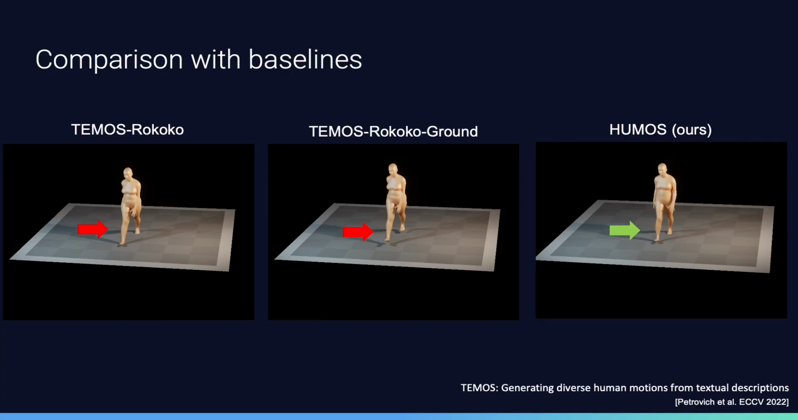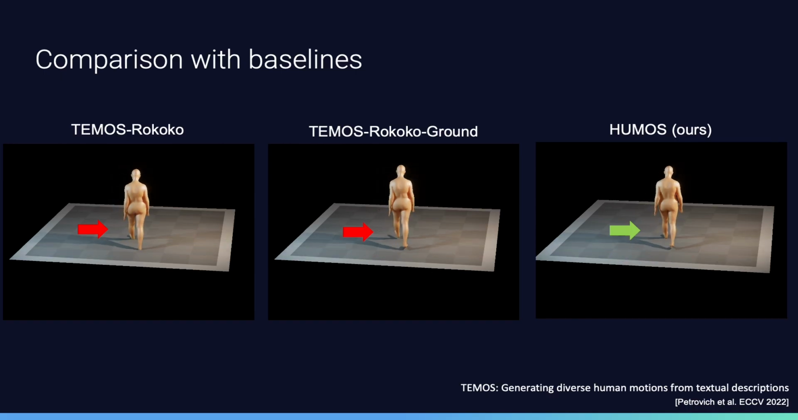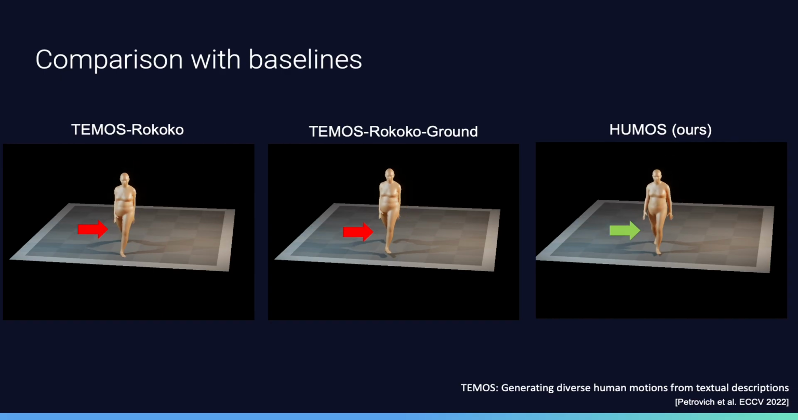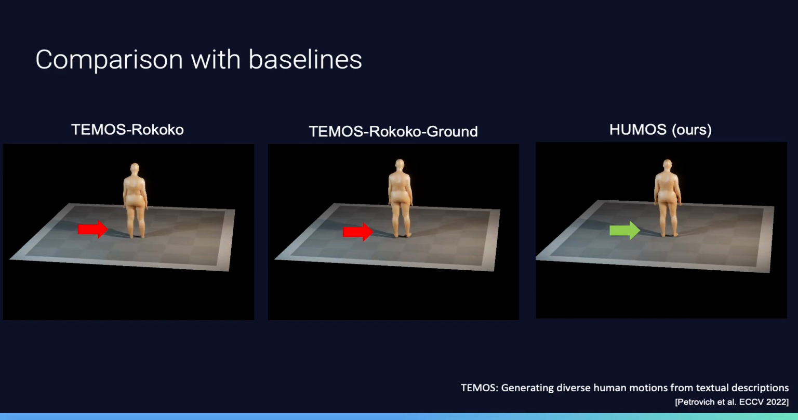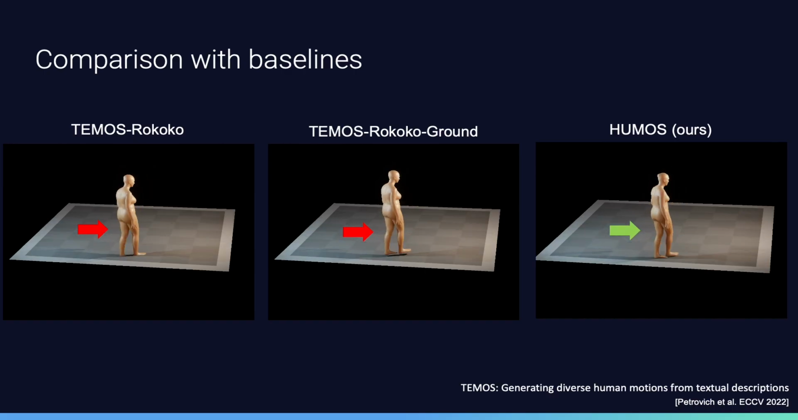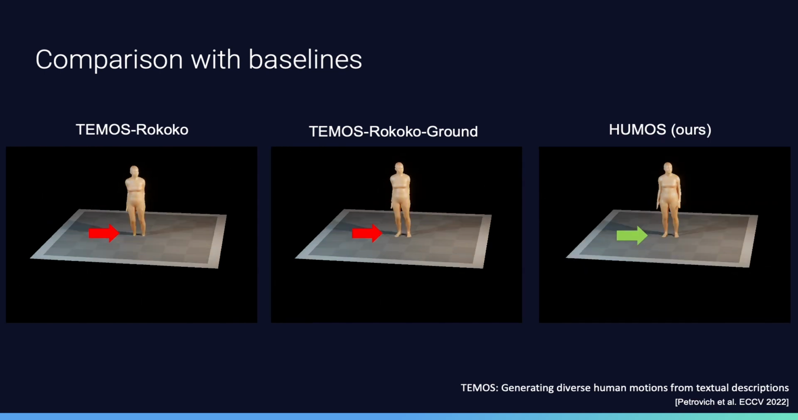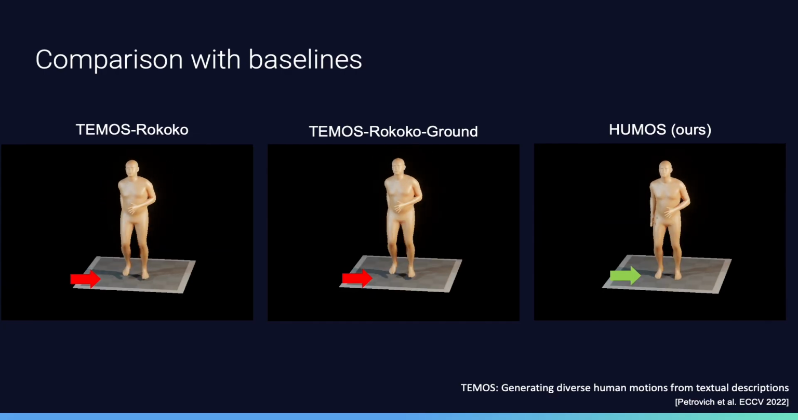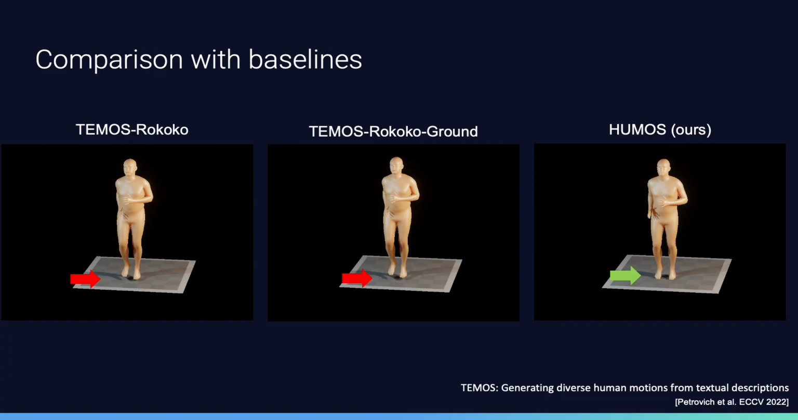Unlike HUMOS, TEMOS Rokoko suffers from ground penetration, such as in the walk motion shown here. While TEMOS Rokoko Ground does not have ground penetration artifacts, this heuristic-based adjustment comes at the cost of increased floating artifacts. In contrast, HUMOS simultaneously improves both ground penetration and floating, without any post-hoc processing steps. HUMOS motions have less foot sliding than all baselines, as shown in the jumping jack sequence here. Here we show some more comparisons for running in place.